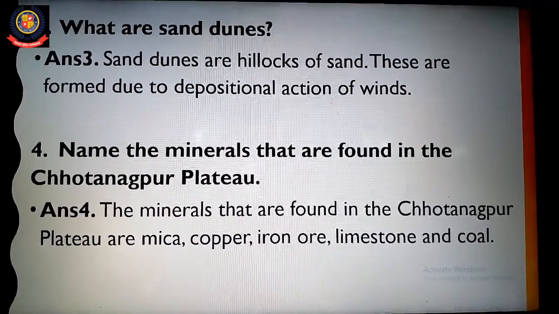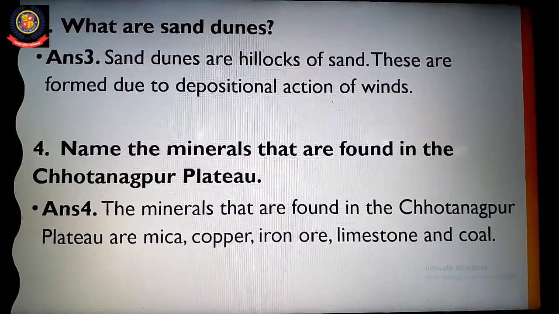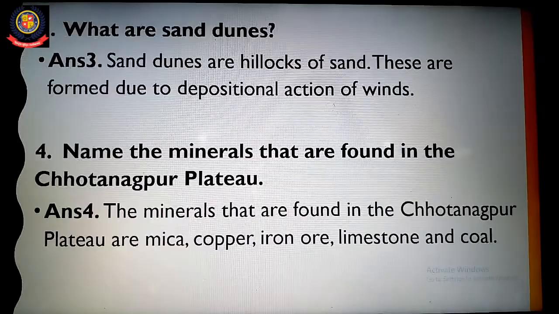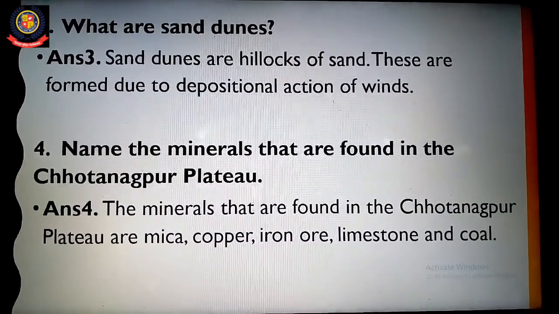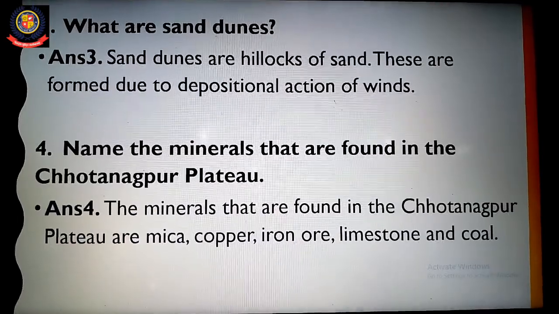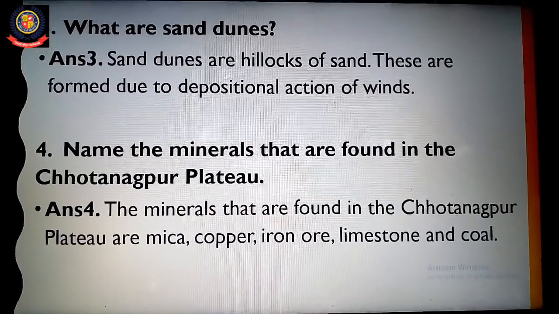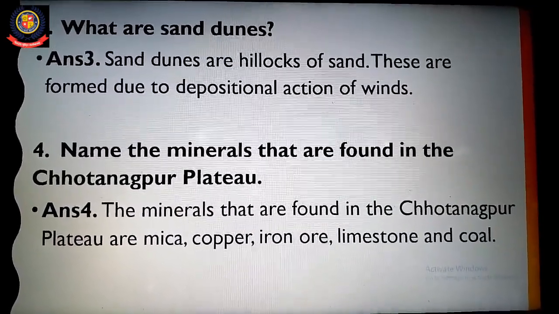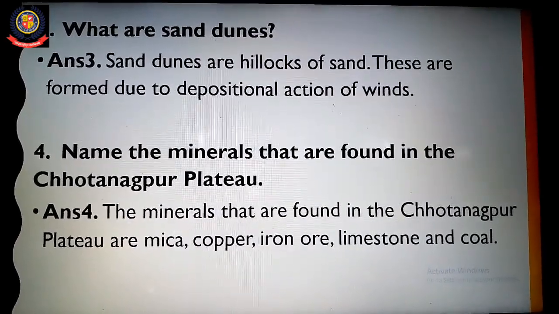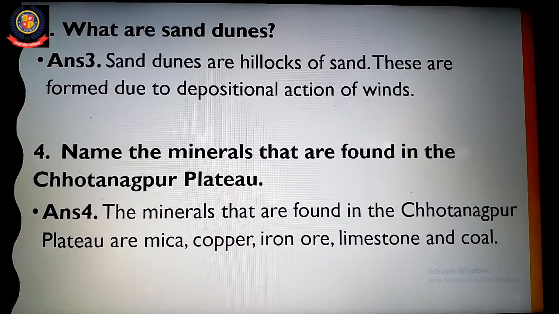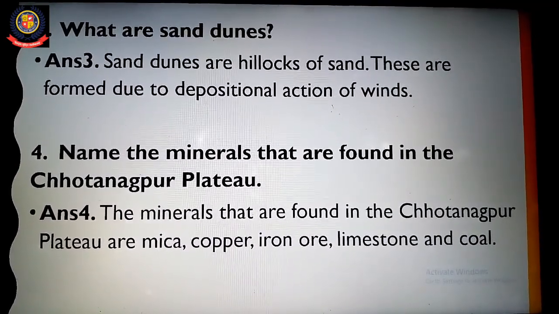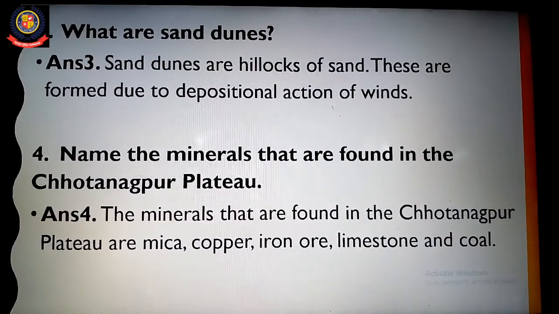So due to wind they are formed and they move from one place to another. So sand dunes are hillocks of sand and these are formed due to depositional action of winds, right? Now fourth, name the minerals that are found in the Chota Nagpur Plateau. Now you have to tell the names of the minerals that are found in the Chota Nagpur Plateau.